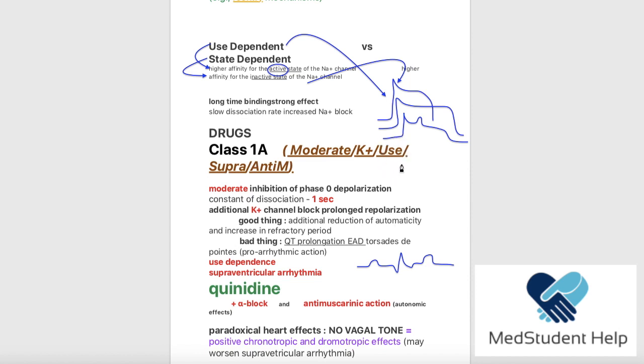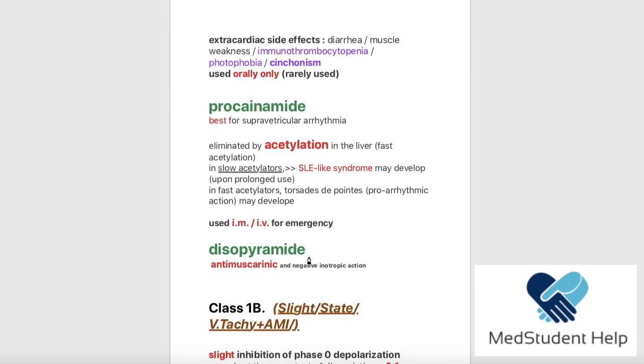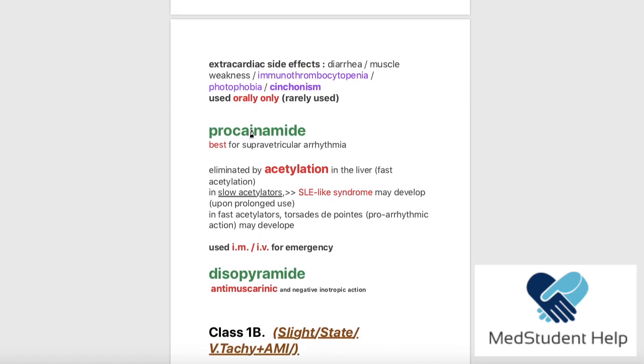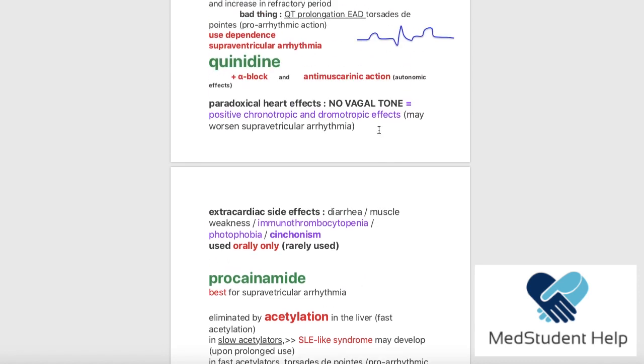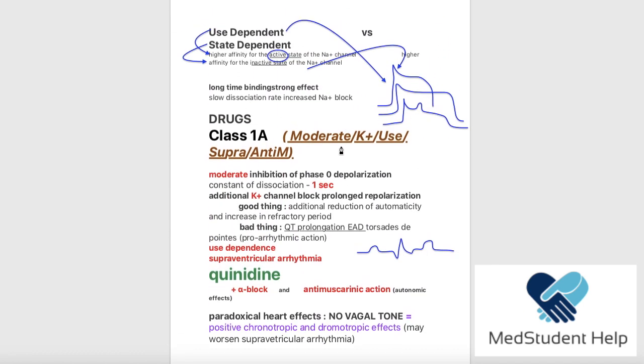So if the heart is in tachycardia, they are going to function better, and they are used for the supraventricular tachycardias, and most of them have antimuscarinic action, including the quinidine, the procainamide, and the disopyramide. So even the procainamide has antimuscarinic function, but it is much less pronounced than that in the quinidine and the disopyramide. Okay, so these are the keywords that you have to know about this class. There is no way you are skipping any of these.